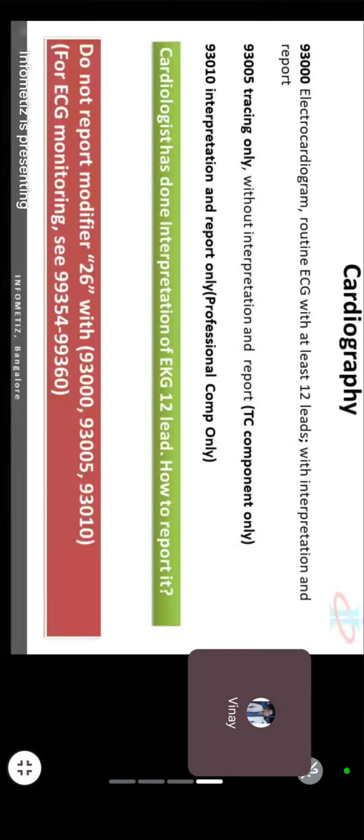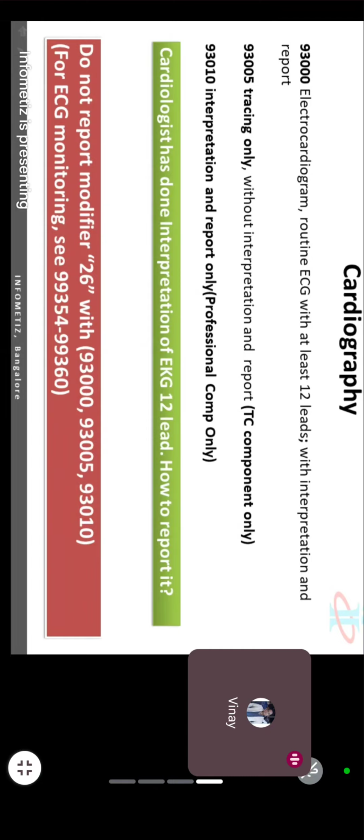Now, if my exam question is asking only for the technician's ECG report, you have to code only for the technician, not for the doctor. So you will code 93005. Those who have gone through radiology, the old batch people, must know this one. 93005 is a tracing only. It's for the technician.